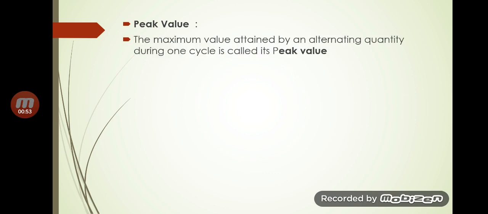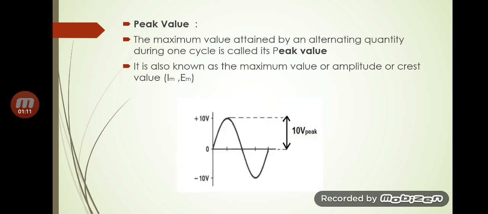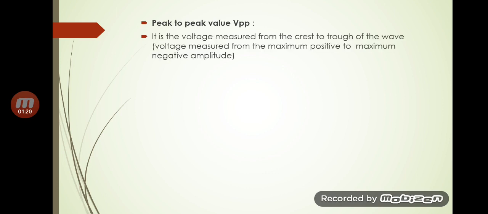Now let us see what is peak value. Peak value is the maximum value attained by an alternating quantity during one cycle. It is also known as amplitude or crest value. Normally we denote it with Im for maximum current, and Em for maximum voltage or EMF. Now in the figure you can see that the maximum value is 10 volt. So 10 volt peak.